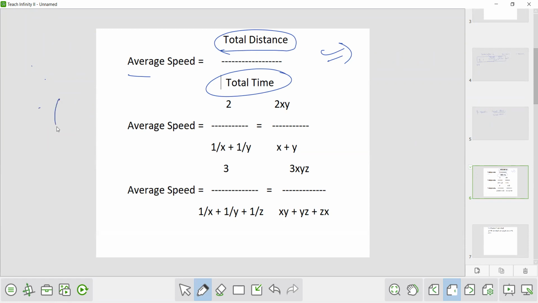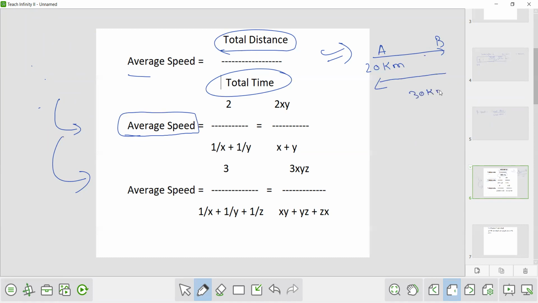For this we have derived a certain formula. If we talk about two speeds, suppose a person is traveling at a speed of 20 km per hour from A to B and he is returning back from B to A at a speed of 30 km per hour. So what is the average speed?